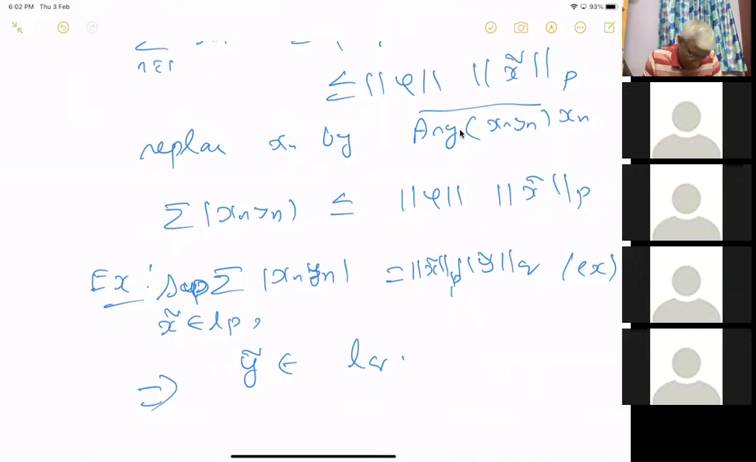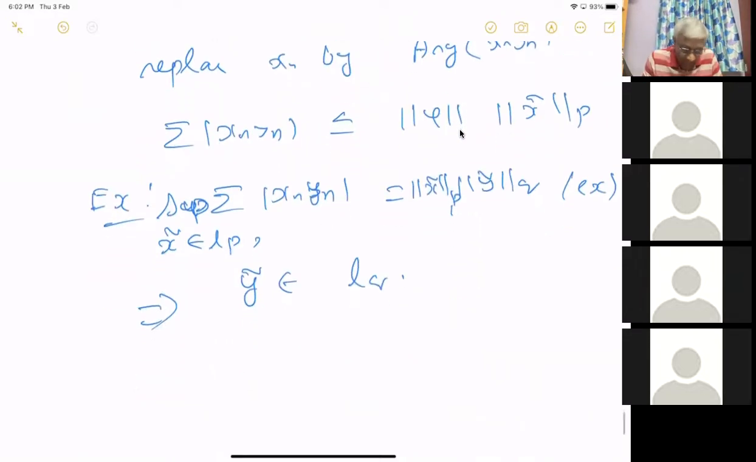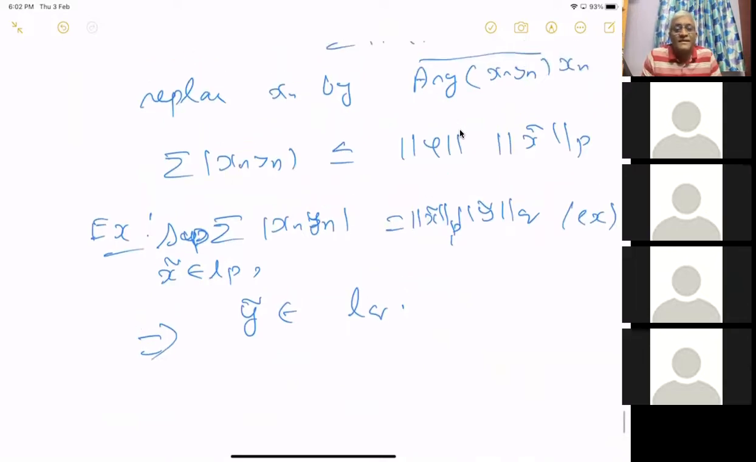Is it fine? Anyway, think over it. It will be clear. The way it's written, it doesn't make sense, right? Because on the left, x tilde is a bound variable. Sorry, x tilde is also fixed. Then it doesn't make sense. Yeah. Sorry. What I have written is wrong.